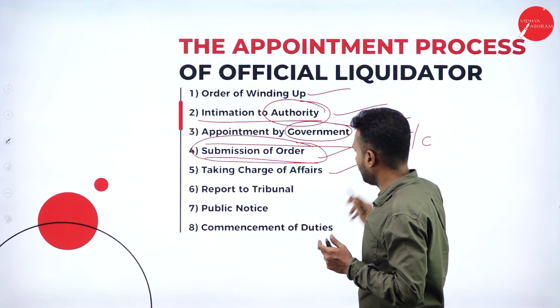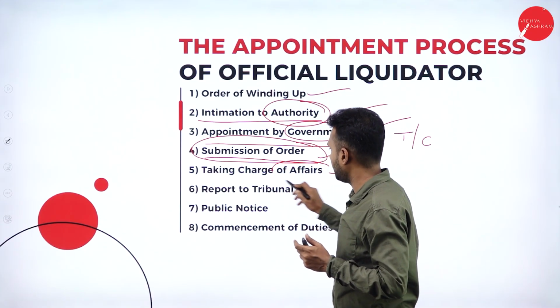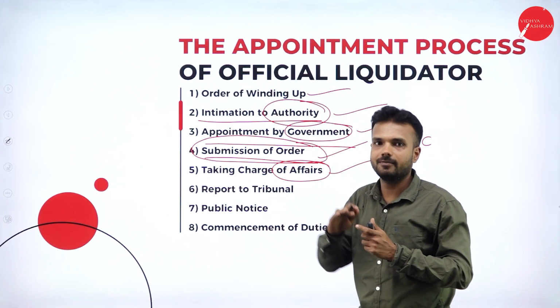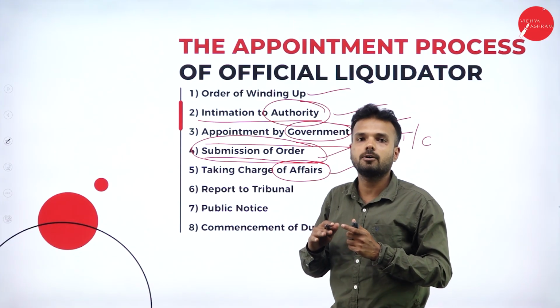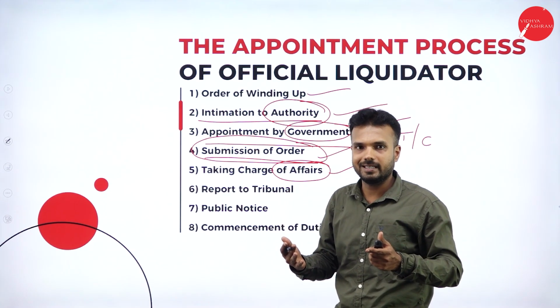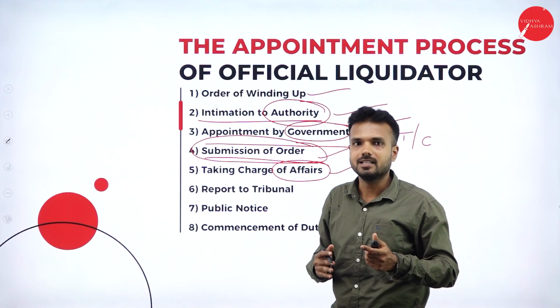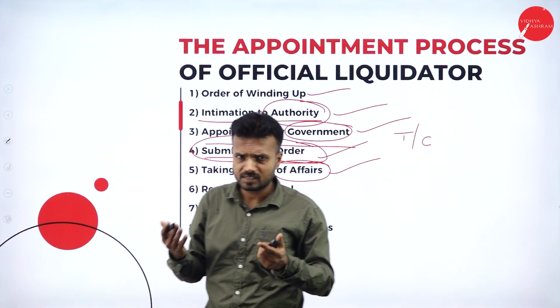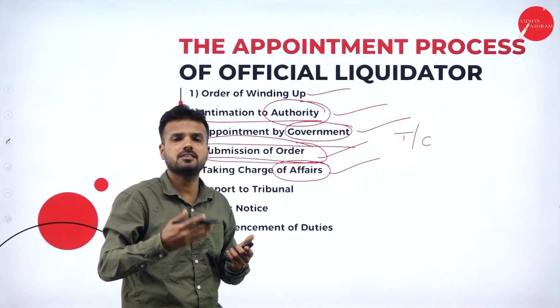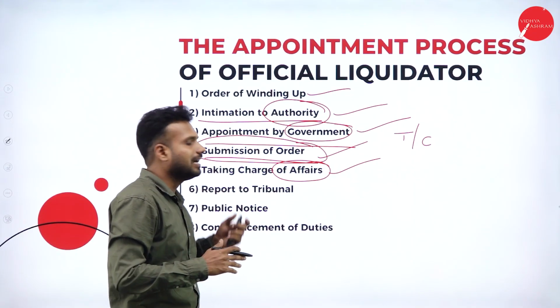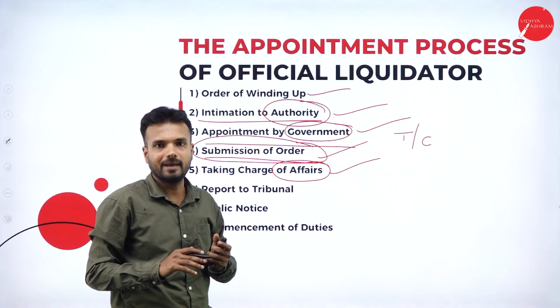Taking charge of affairs. So he is going to take charge. The moment the order comes to the liquidator, he is going to take charge of all the assets of the organization, whether it is movable or immovable assets. All the kinds of the financial statements, all the kinds of the documents, profit and loss account, balance sheet will be handed over to the liquidator by the top level management.